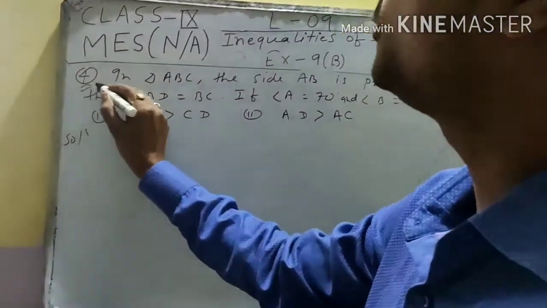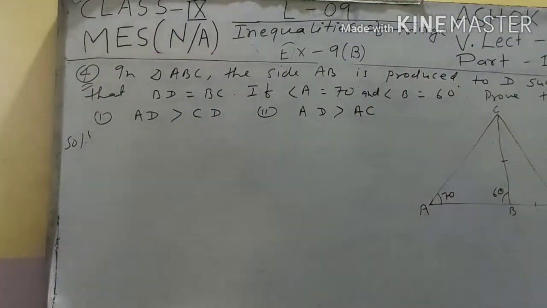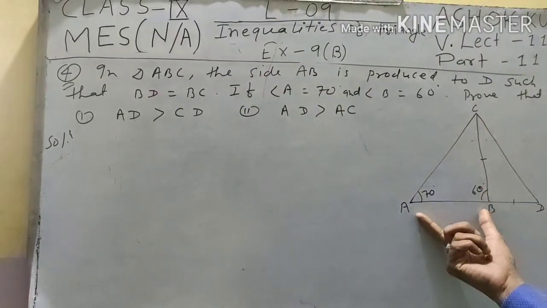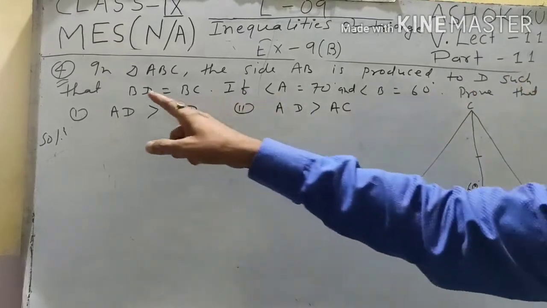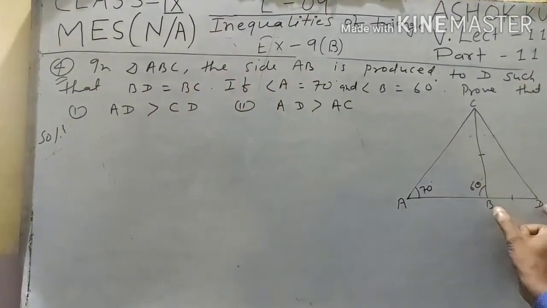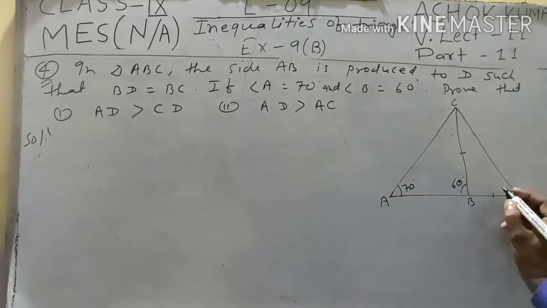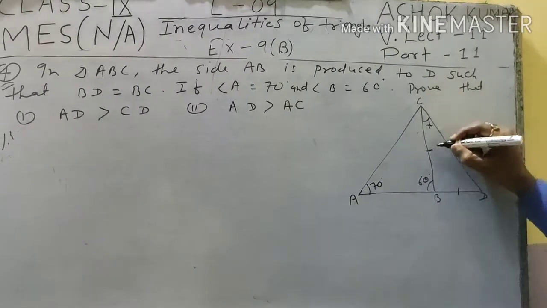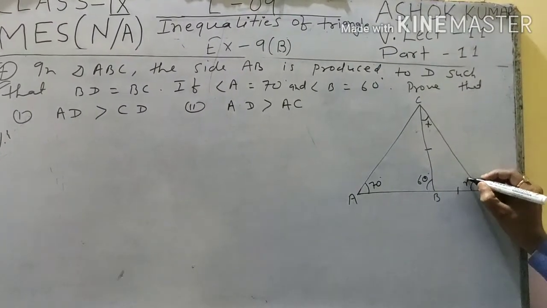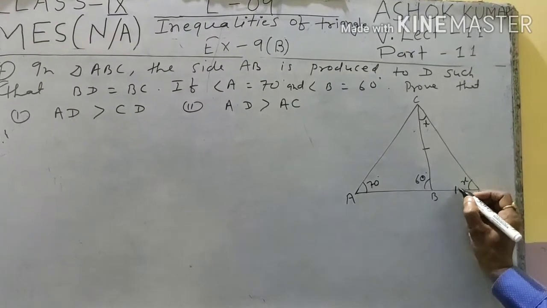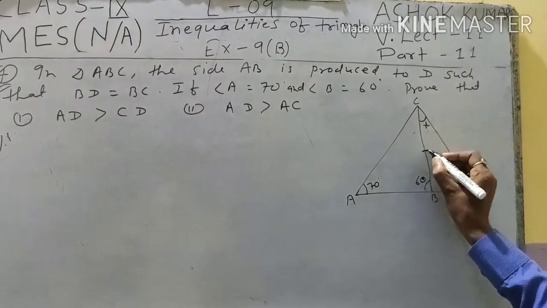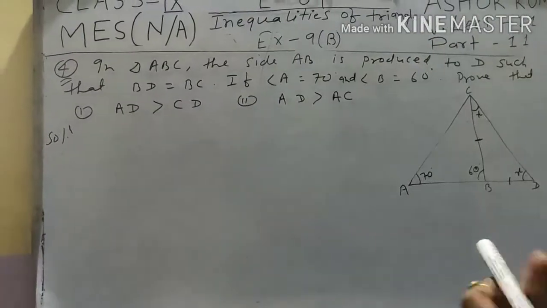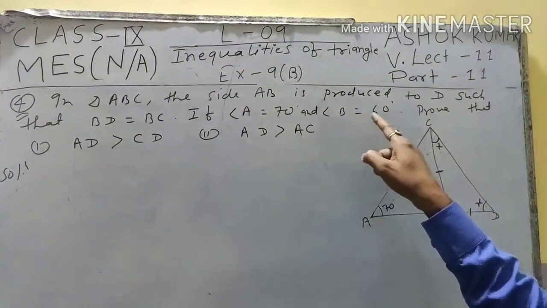here student, question number 4. In triangle ABC, the side AB is produced to D such that BD is equal to DC. That means this side is equal to this side. We know that if two sides are equal, then the opposite angles are also equal. Suppose this angle is X, then we can say this angle is also X. Because the opposite side of this angle is this one and the opposite angle of this side is this one. Okay, so these two angles are equal. If angle A is equal to 70 degree and angle B is equal to 60 degree.